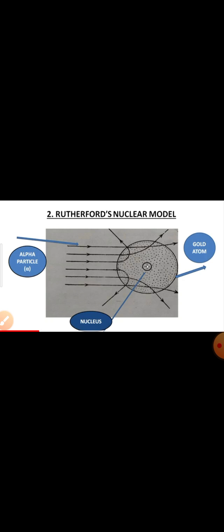Why? Because the gold atom does not have any electrons inside of the nucleus. If electrons were present inside of the nucleus, the alpha particles would simply be attracted towards the gold nucleus, but that is not happening. All the alpha particles are reversed back.